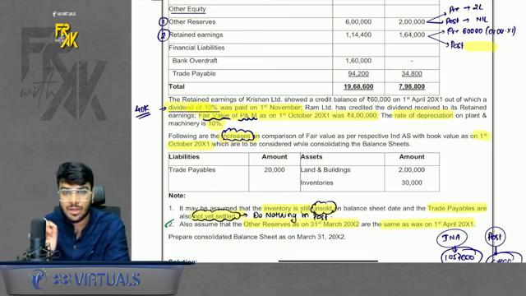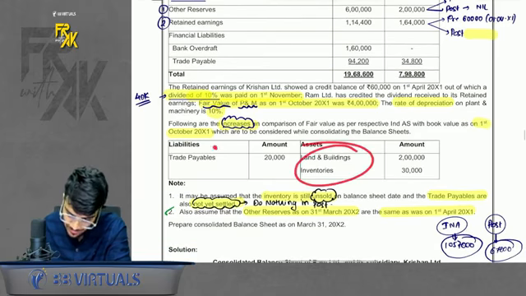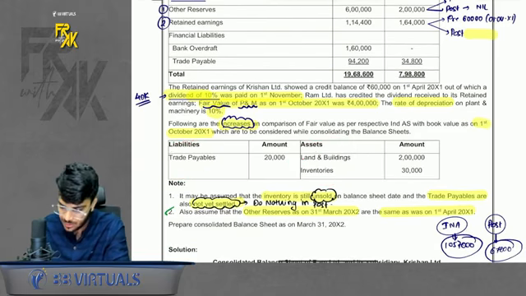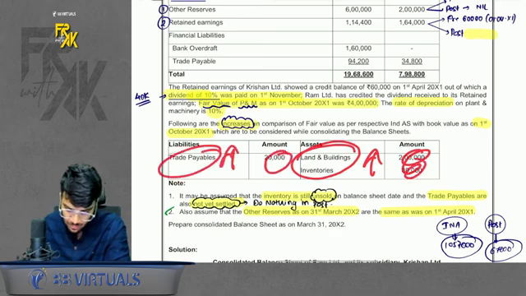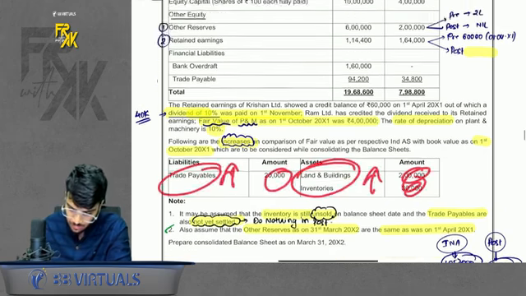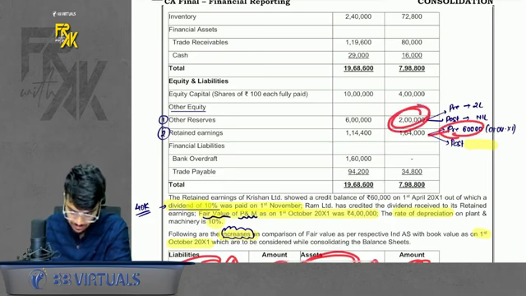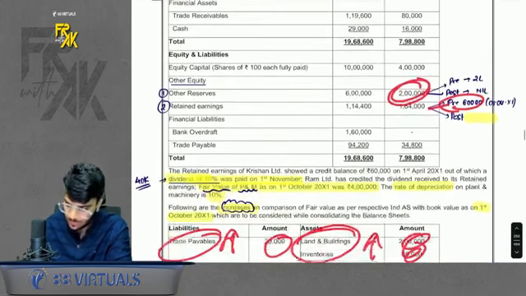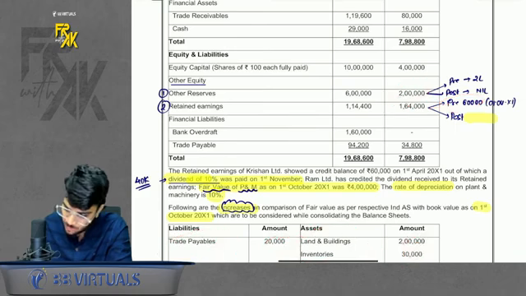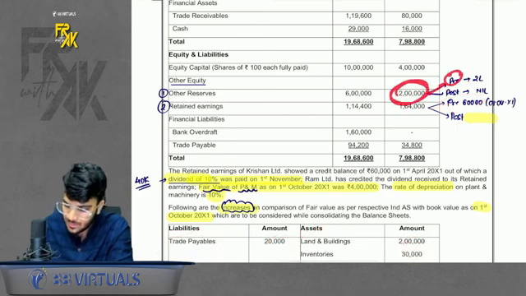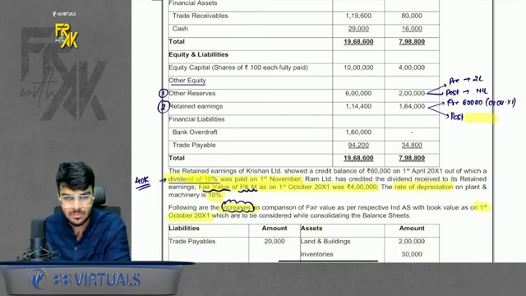Then it says following are the increase in fair value compared to the carrying amounts. Okay, so directly the amount of increase is given for remaining assets, liabilities. So if there is an increase in assets, gain. If there is an increase in liability, then loss. Then if you see closely, the opening of retained earnings was given, but the opening of other reserve was missing. So it is mentioned in the second line that if the opening is missing, assume that the whole closing balance is there in pre, nothing is there in post. Don't remember this much for other reserves.